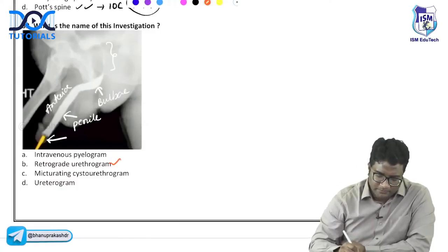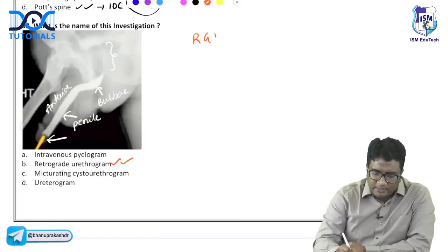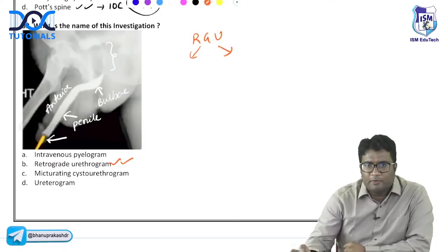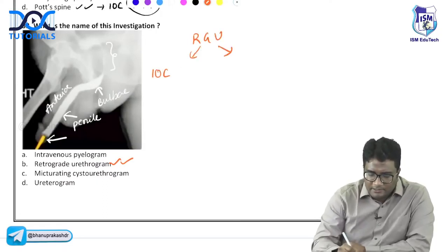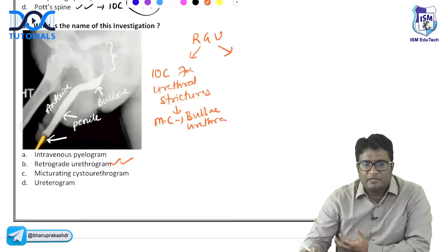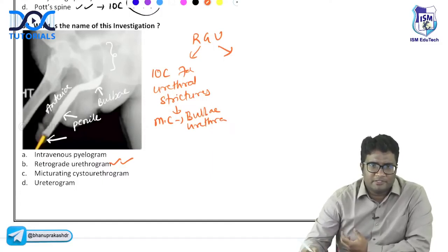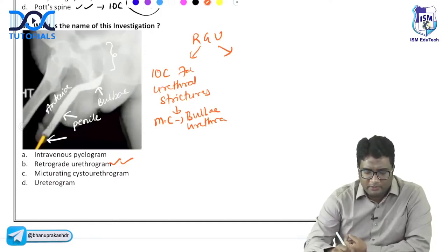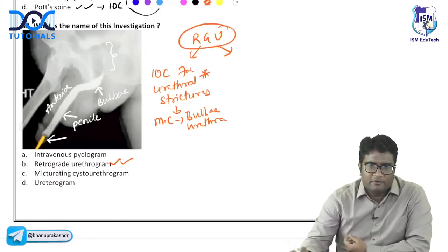So this is RGU. Remember, RGU is the investigation of choice for two important conditions. It is the investigation of choice for urethral strictures, which commonly occur at the bulbar urethra. So you have an STD patient or a patient who has a previous history of faulty catheterization coming with a narrow stream of urine, you are suspecting urethral stricture, get RGU done for it.